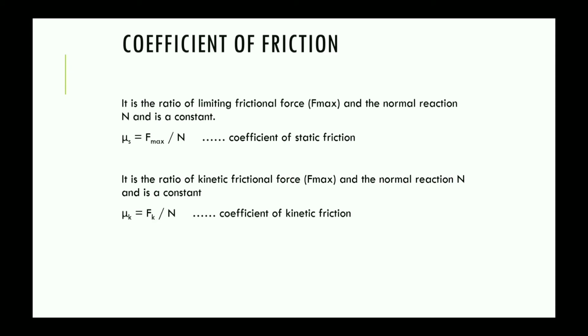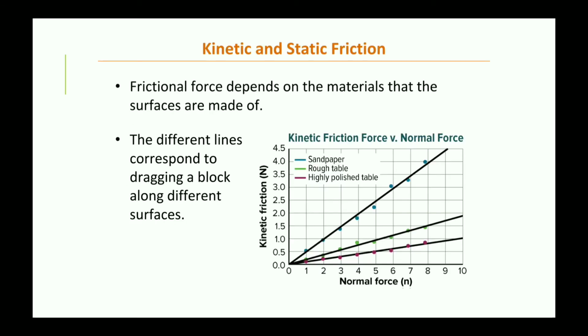So the coefficient of friction is basically the ratio of the limiting frictional force, that is the F max value, and the normal reaction, and it is a constant. So mu s is given by F max divided by the normal reaction, whereas the ratio of kinetic frictional force and the normal reaction is also a constant, and that is called the coefficient of kinetic friction. Now, the kinetic friction and the normal reaction variation can be seen from this graph.